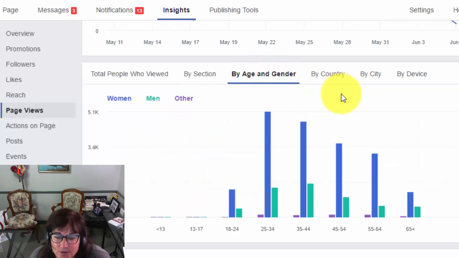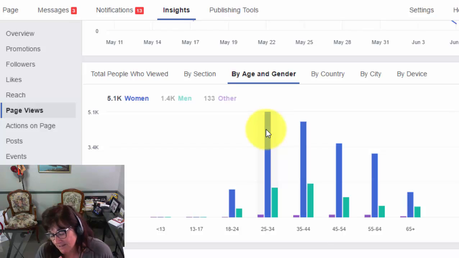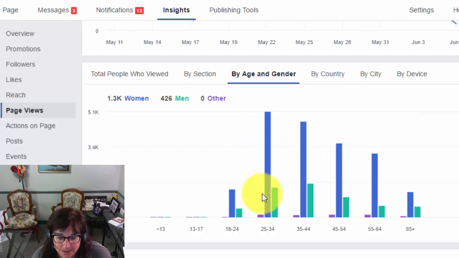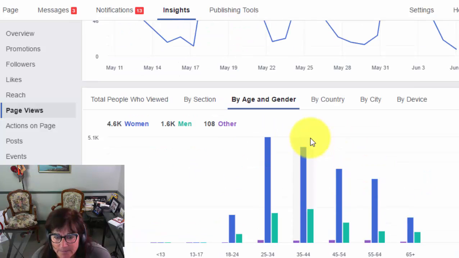But you can look by gender and age. I see that mostly women between 25 and 35 are coming back to this page, which is interesting because this page does very well when they're showcasing kids' boots, kids' coats, and things like this. So it's interesting to see the demographics of the people actually coming back to the page. Generally it's women between 25 and 35, or women between 35 and 44, who are their largest demographics. Very cool.